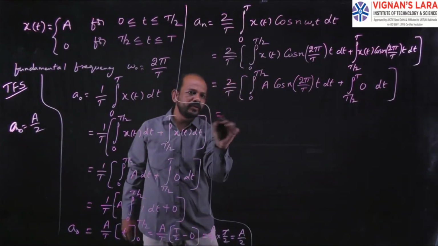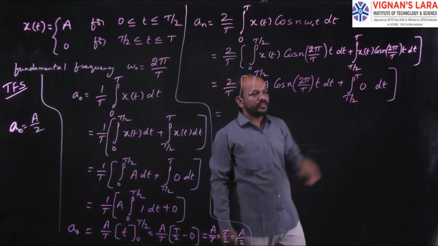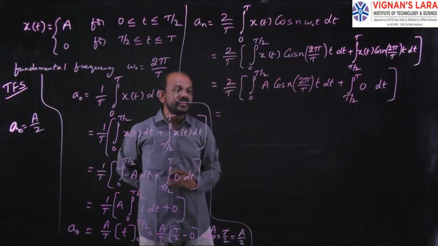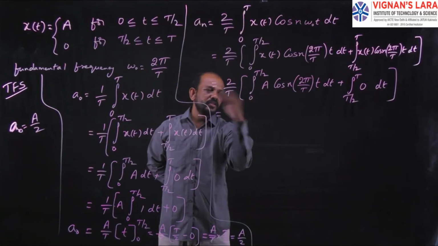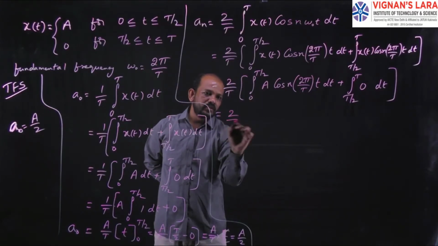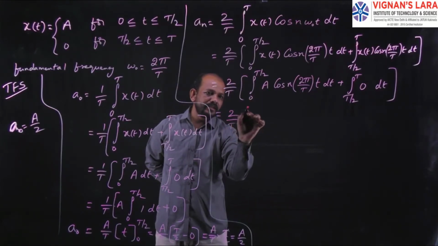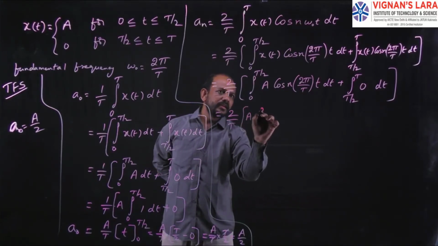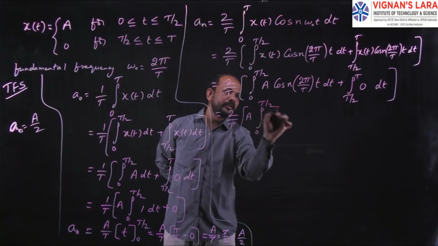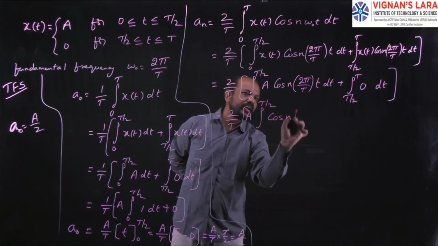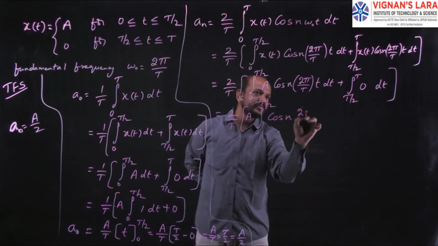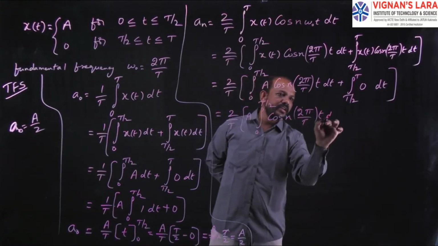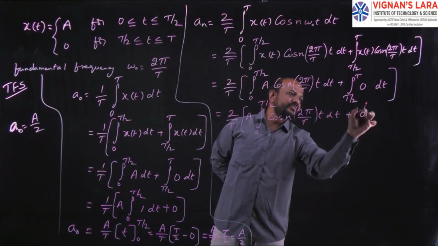So you can leave this term. Take A outside: we get 2 by T into A times the integral from 0 to T by 2 of cos n 2 pi by T into t dt, plus 0.